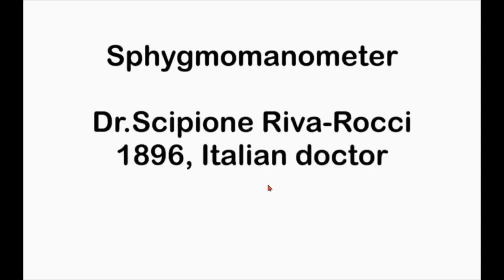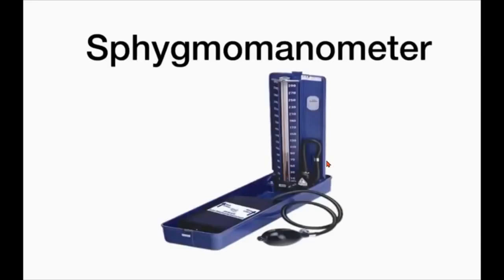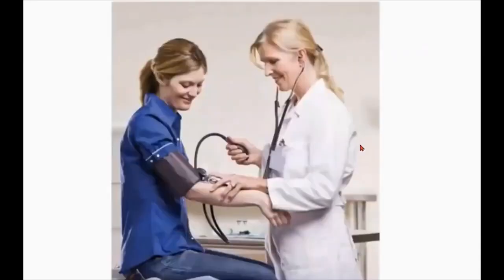Now we can see who discovered this sphygmomanometer. He is an Italian doctor. His name is Scipione Riva-Rocci, and in 1896 he discovered the sphygmomanometer. He is an Italian doctor. So that doctor found the sphygmomanometer. So this is a sphygmomanometer, the full apparatus.